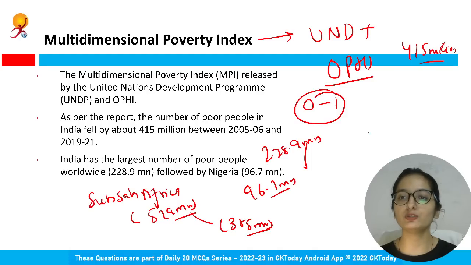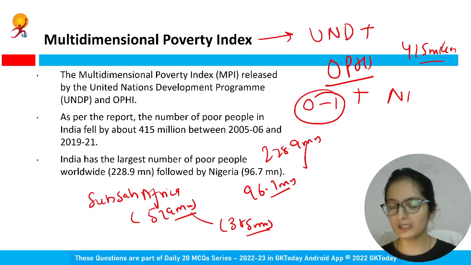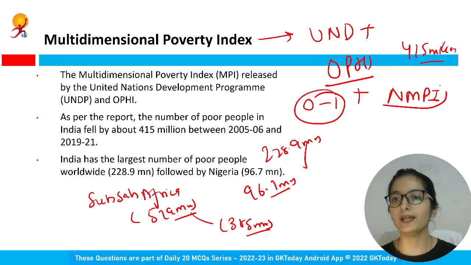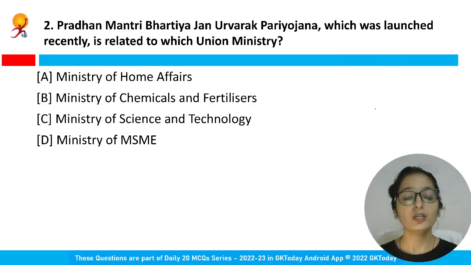Please also remember that in India, in line with this Multidimensional Poverty Index, there is a National Multidimensional Poverty Index. This is released by Niti Aayog. So Niti Aayog has started publishing this. Clear? Moving on to the next Yojana, that is Pradhan Mantri Bhartiya Jan Urvarak Pariyojana.